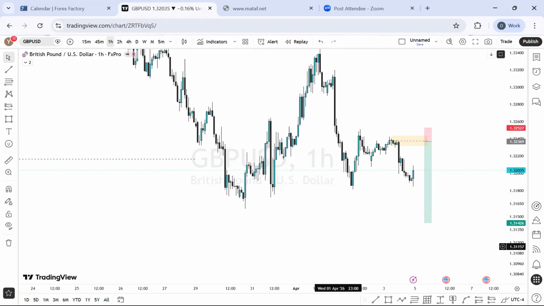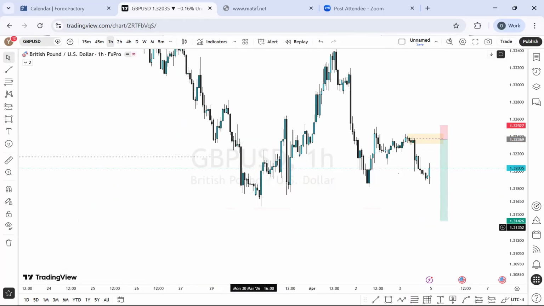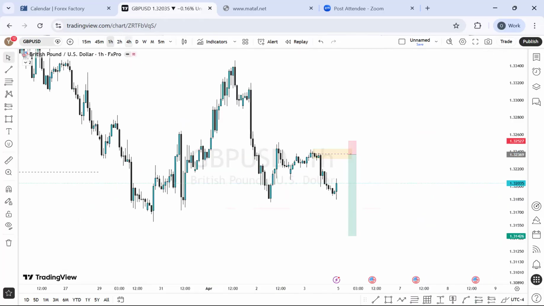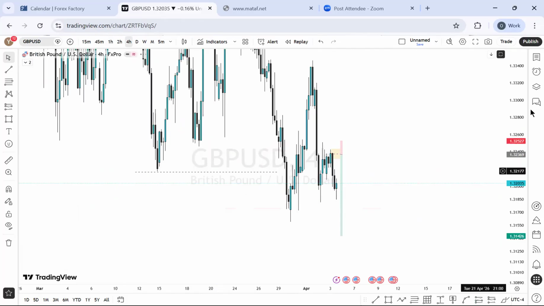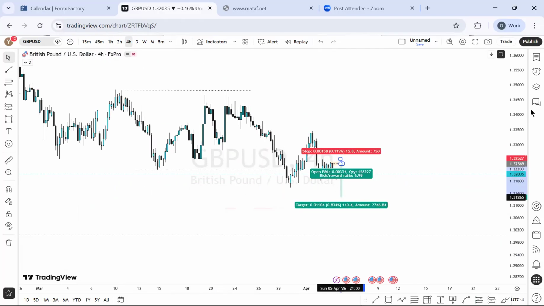And I'm expecting this low to be taken out. This is about 70 something pips, on Monday, which is very possible and likely to happen. So let's go. This is the outlook for the week. This is what I'm looking out for going forward for this week.